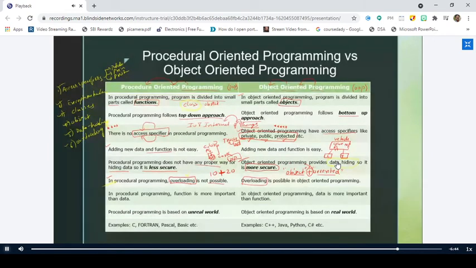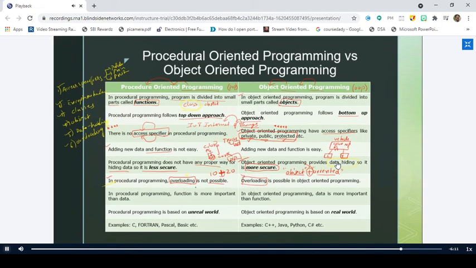So what we are doing here is we are taking the same plus operator. We know what this plus operator is used for. It is used for adding two integers or two floating point numbers. But we can write some code such that the plus can be used to add two strings. So that means we are overloading this plus. We are adding more functionality to plus. So that concept is called overloading.